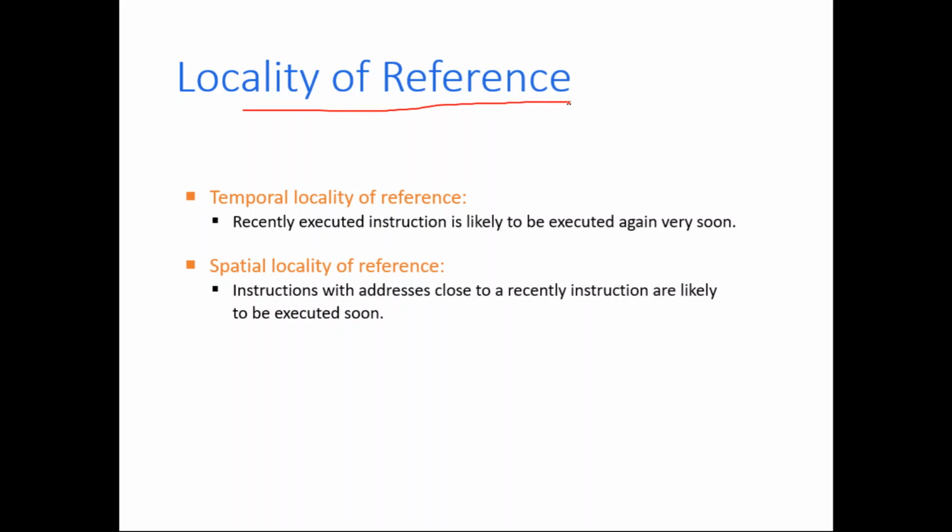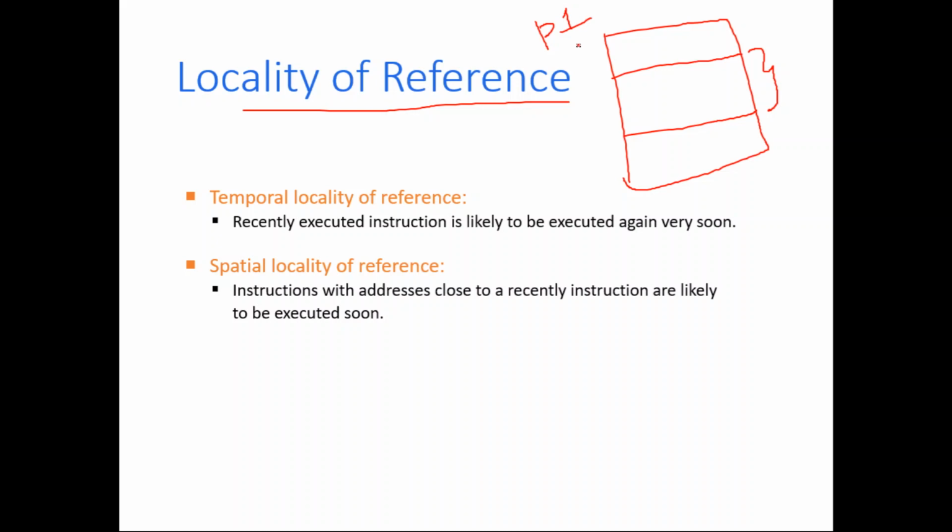The concept of locality of reference says that if you take a typical program or a process, there may be certain statements in that particular program or process which are used more frequently than the other statements. Say this is a particular program or process, I'll call it P1. Say this process contains 100 lines, starting from line 0 to line 99. But assume that the lines from 21 to 69 are getting used again and again.